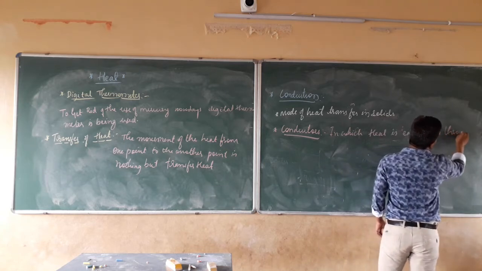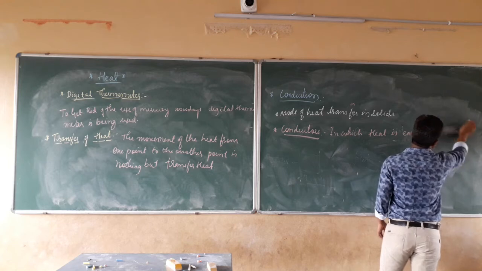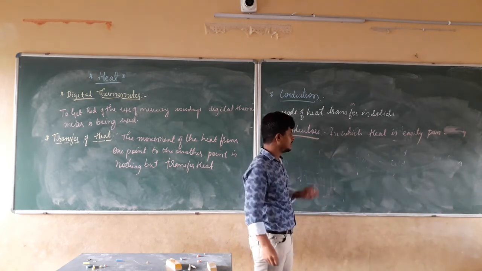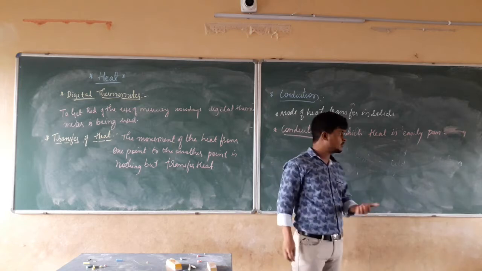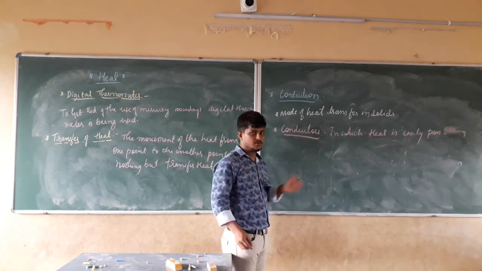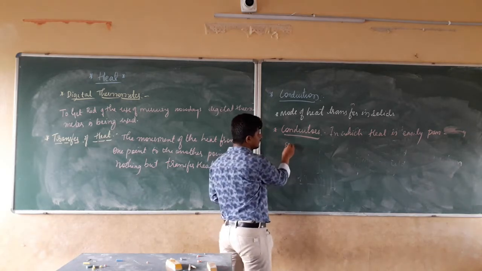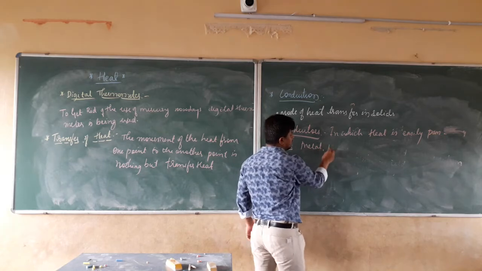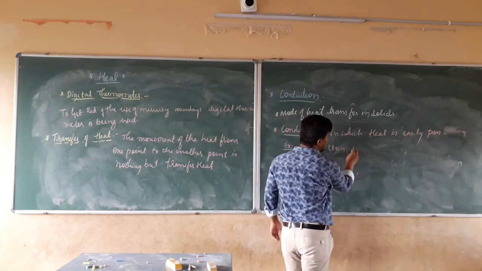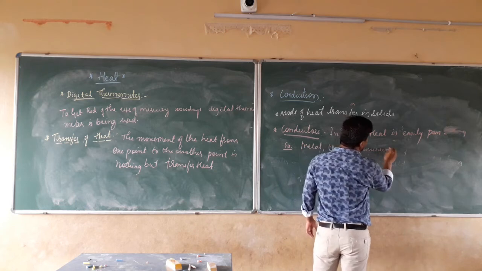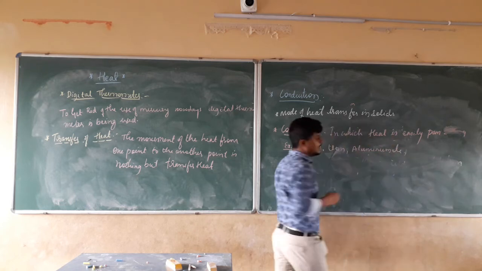Heat is going to easily pass through conductors. For example, metals, nothing but iron, aluminium, etc., through which the heat is going to pass.